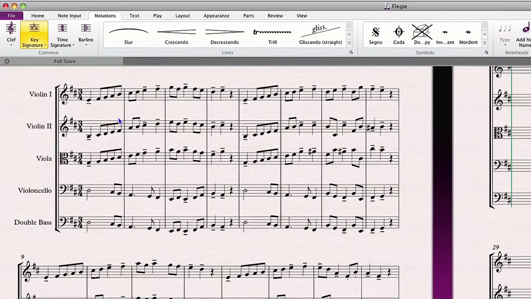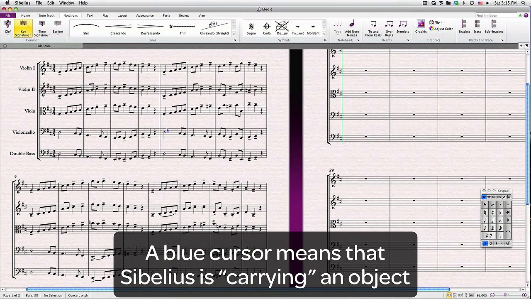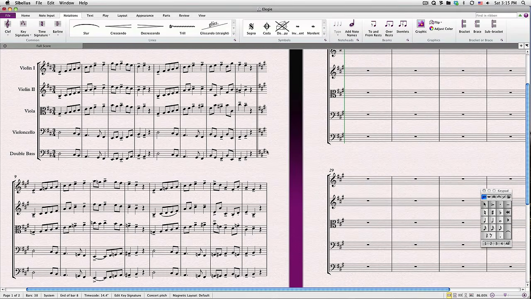Now, select your desired key signature. The cursor turns blue to show that Sibelius is carrying the key signature. Click to place it in your score. You'll notice that Sibelius automatically adds a double bar line and also adds a cautionary key signature if the change happens over a system break.